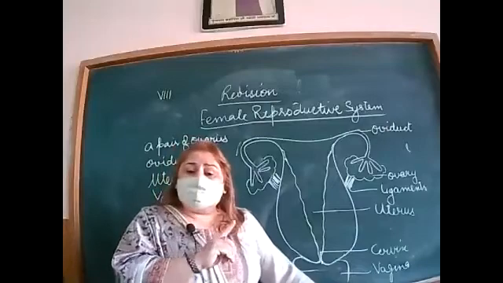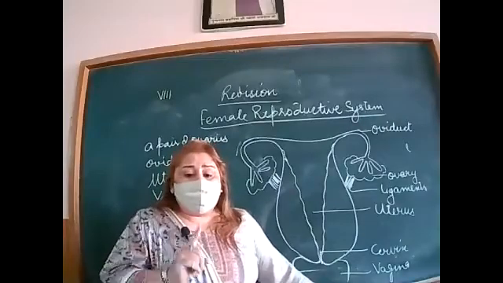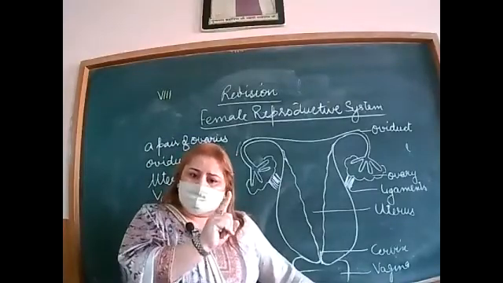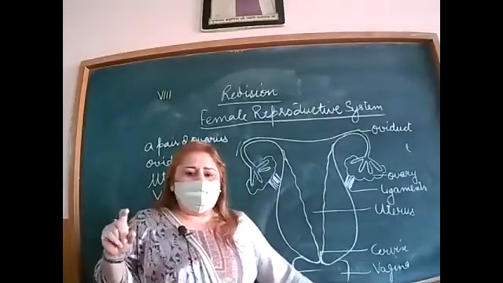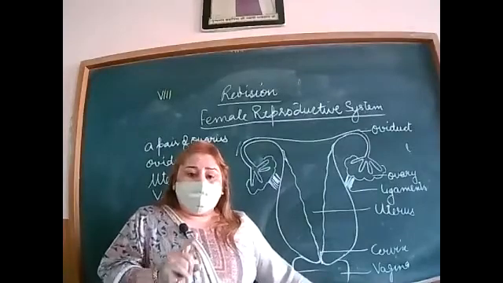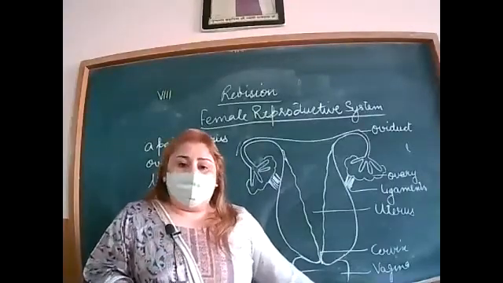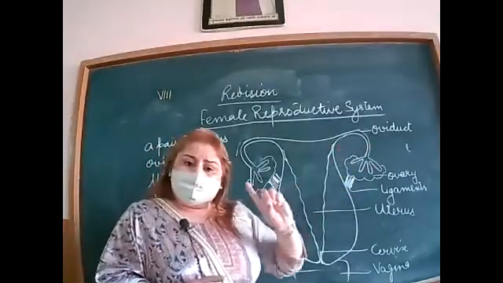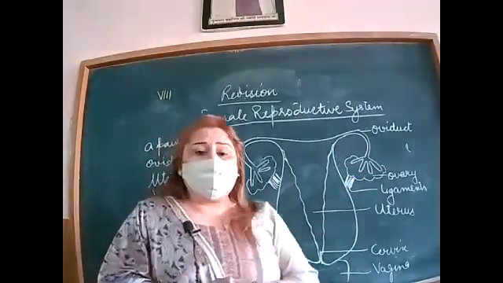Like sperm, the egg is also a single cell. If we talk about the sperm, this is a single cell. If we talk about the egg, this is also a single cell, but bigger than the sperm. Is it clear?